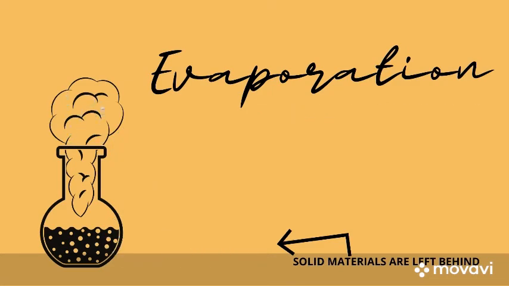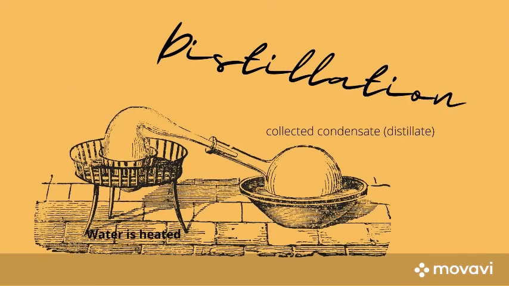Distillation, a method used to separate two or more pure liquids. The components of a liquid mixture are vaporized, condensed, and then isolated. The mixture is heated and the component which is volatile vaporizes first. The vapor moves through the condenser and is collected in a liquid state. The condensate that is collected is called distillate.